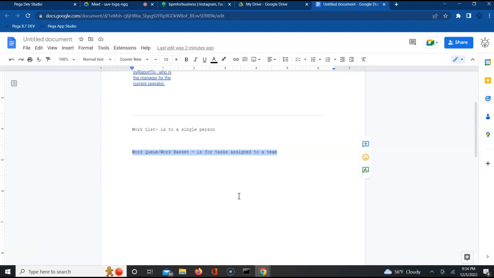In that group, for a given day, maybe four people are present in one team, another team has five, and the third team also has five, but one of them is absent. That is fine. The task is assigned to the group, and whoever is available in the group can pick up the task and work on it. Does it make sense? What does a work basket or a work queue mean? Does it help you understand, guys?